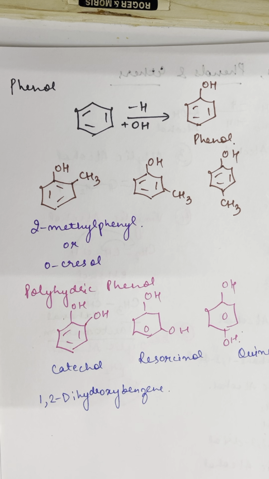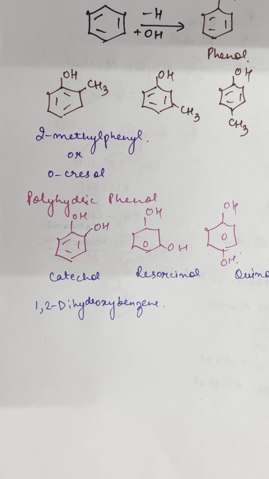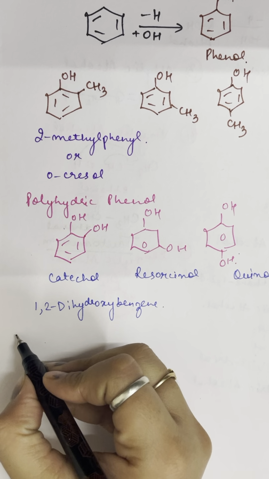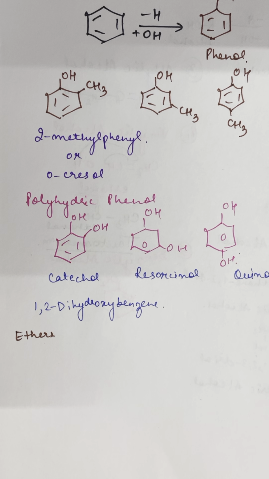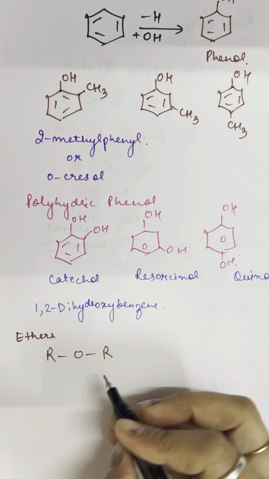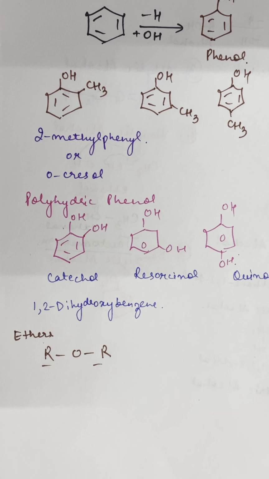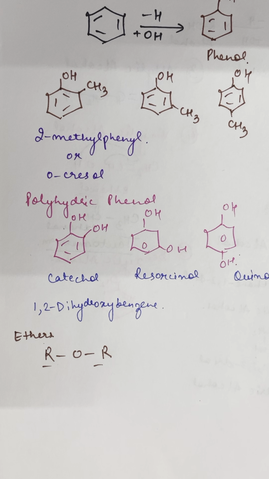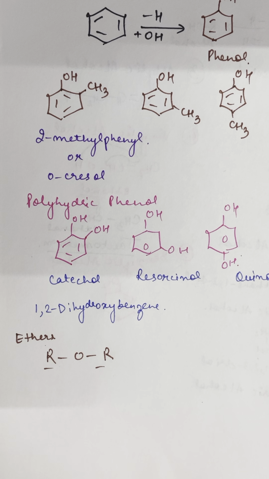After that, we can do some classification of ethers also, a basic introduction. Ethers. Basically ethers are R-O-R, where these R groups can be different or the same. When you have different R's, that is an unsymmetrical ether, and if you have the same R, then it is a symmetrical one.